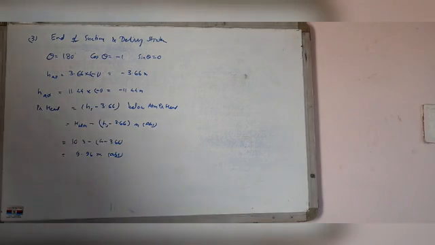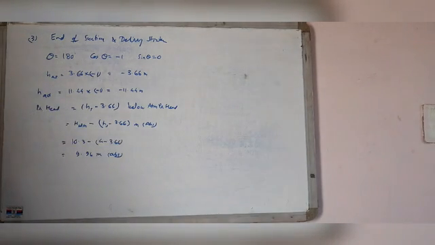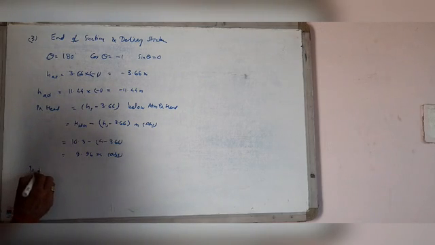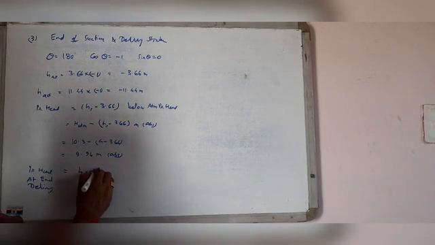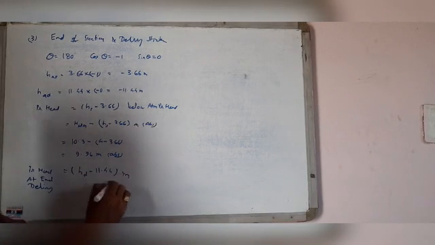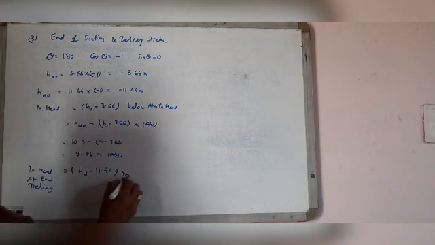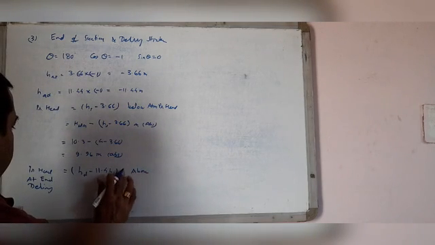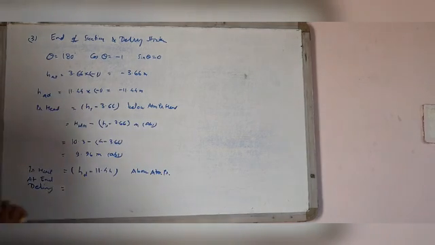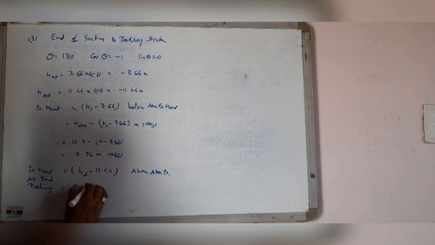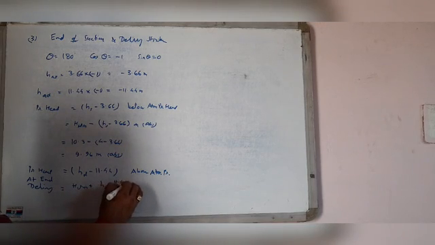Pressure head in the cylinder at the end of delivery stroke is equal to HD plus 11.44 meter above atmospheric pressure, equal to H ATM plus HD minus 11.44 meter absolute.